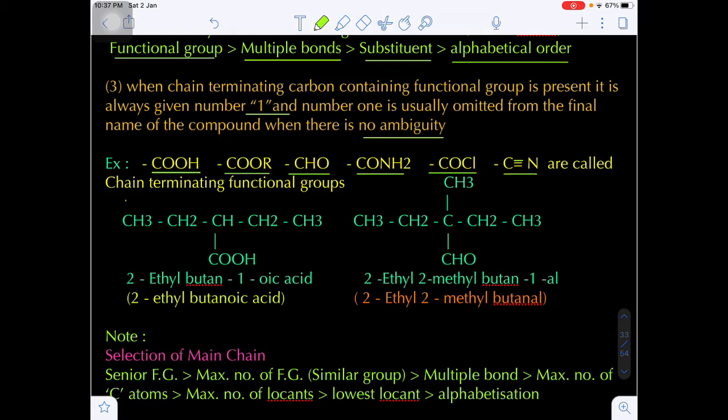Suppose here, if you see, 1, 2, 3, 4, 5 carbons are there. But the carboxylic acid is the main functional group here, so that should be included in the parent chain. If you take the 5 carbons, the carboxylic group is not included. So we have to give the first priority to carboxylic acid as number 1, and the second will be number 2.